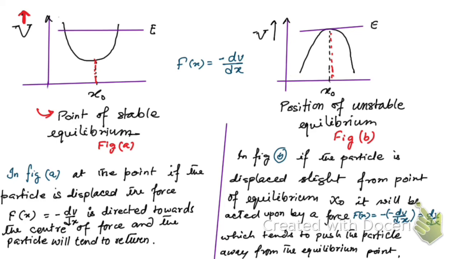In figure A, if the particle is displaced, the force f of x, which is equal to minus dV by dx, since force is the negative gradient of potential, is directed towards the center of the force, and the particle will tend to return.